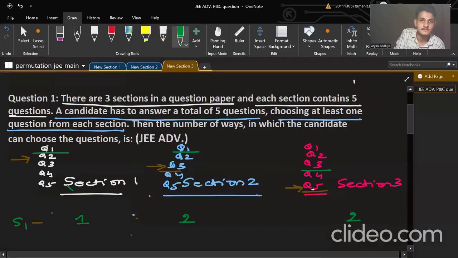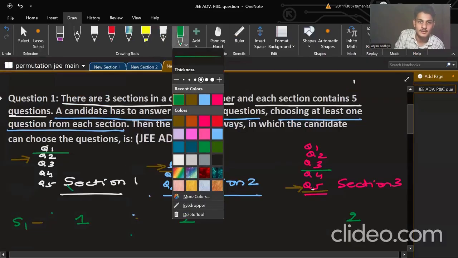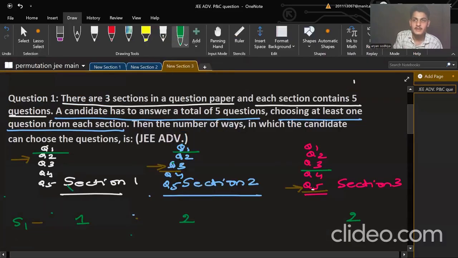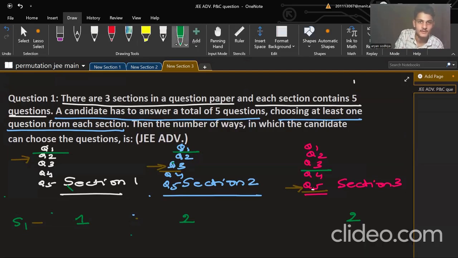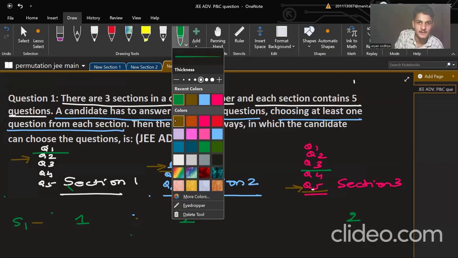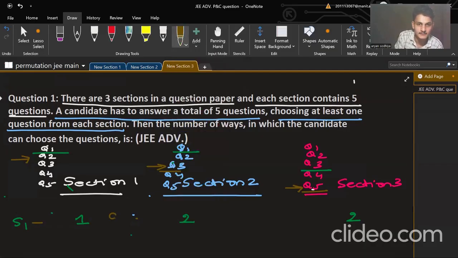In a similar way, in this manner, if I'm selecting one from section 1, please tell me, if I have selected one from section 1, will my task be completed? I will say no, because you also need to select from section 2 and section 3 as well.